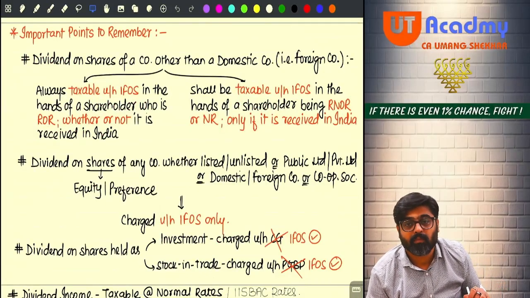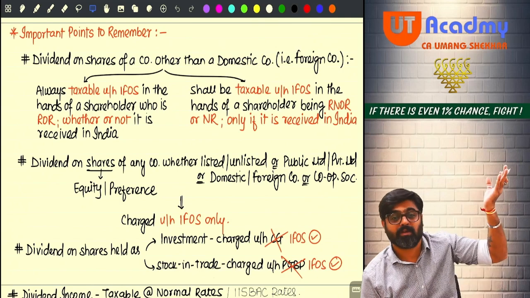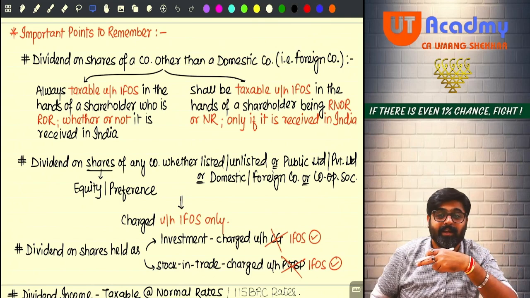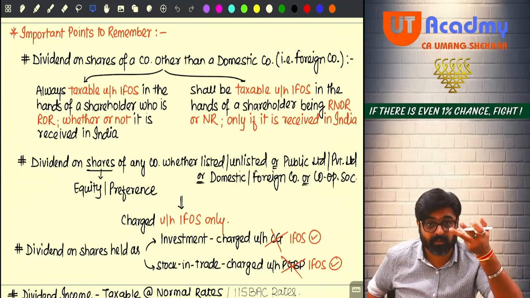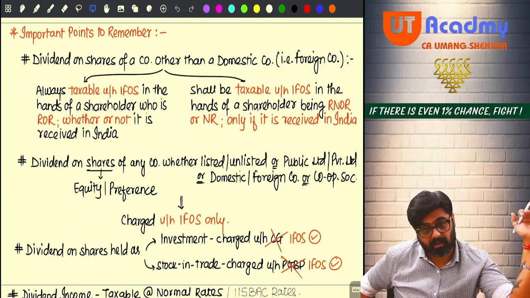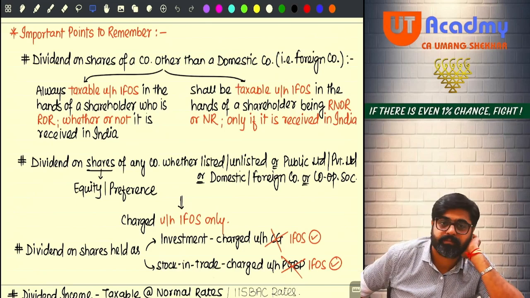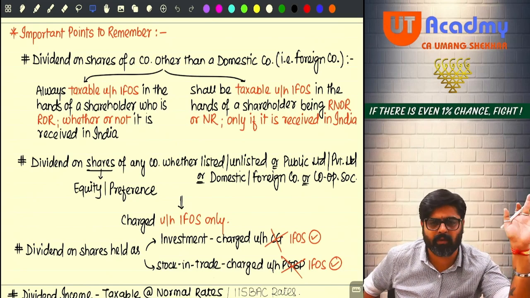Then some important points. Dividend coming from a company other than a domestic company, meaning a foreign company, accrued outside India. But what if received in India? Indian income. If it is Indian income, ROR, RNOR, NR, any of them, it will be taxable, even if it is from a foreign company. But what if the dividend from a foreign company accrued outside India, also received outside India? Then it is a foreign income, taxable under the head IFOS only if you are ROR. Not taxable if you are RNOR or NR.